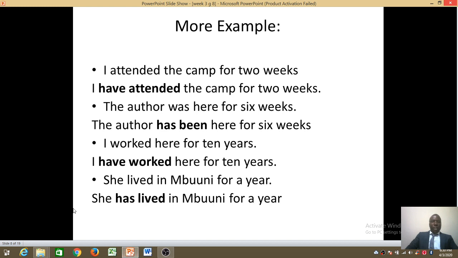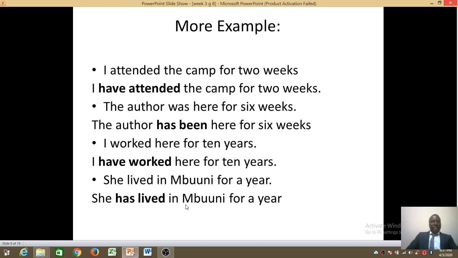Remember, she has lived in Buni for a year is in present perfect. She lived in Buni for a year is in past simple. Remember, past simple is an action that has already happened, and we're no longer talking about it in present. It happened and it ended. But present perfect, we are talking about an action that started and is still going on. It has an effect to the present.